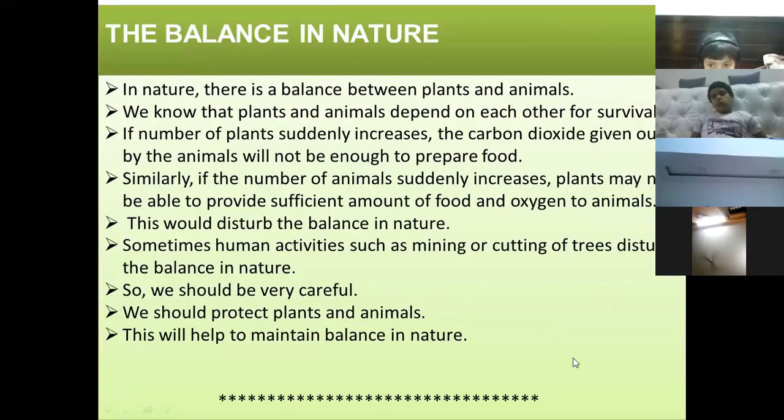Now, balance in nature. With this, we'll come to the end of our chapter, balance in nature. It is very important. See, now itself I have told that plants and animals depend on each other for food and shelter, for oxygen and carbon dioxide. Now, in case the number of either plants or animals suddenly increases or decreases, what will happen? The nature will get imbalanced.